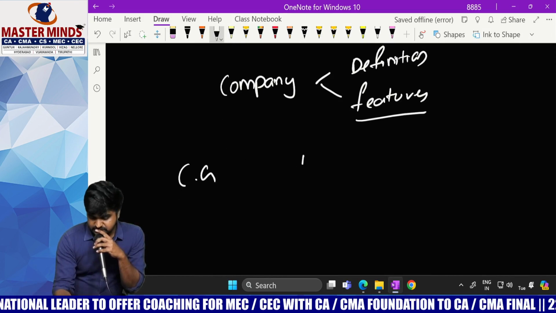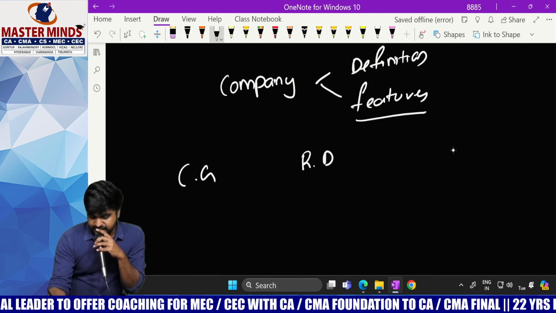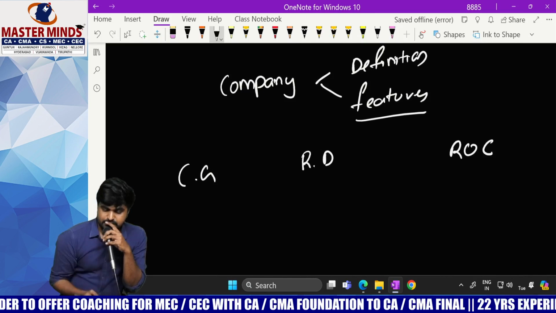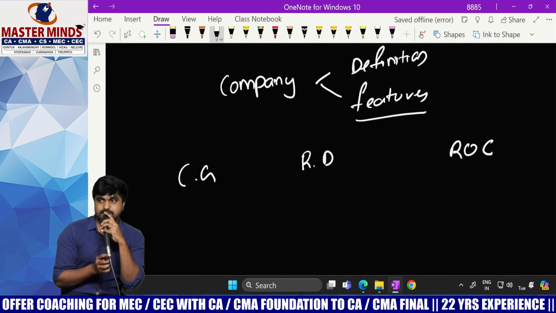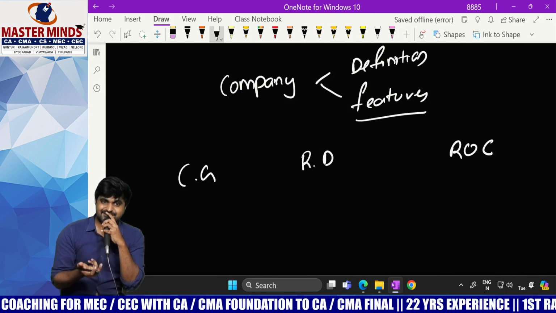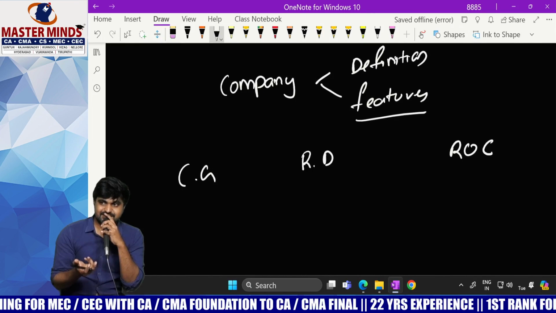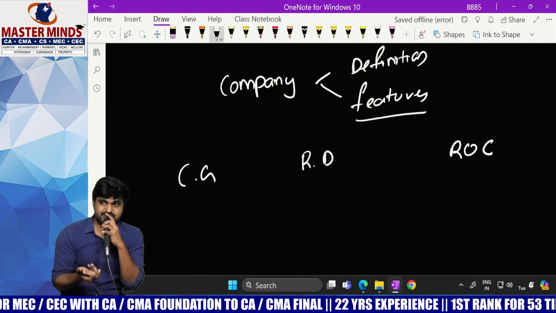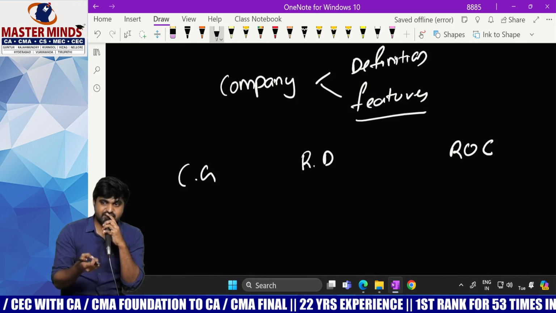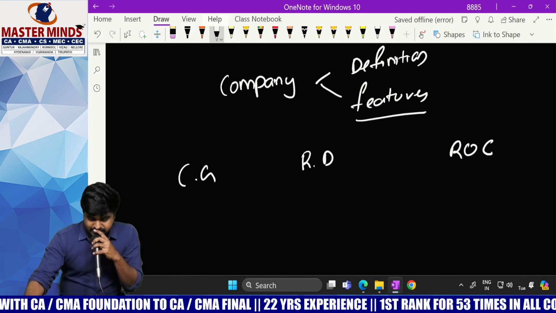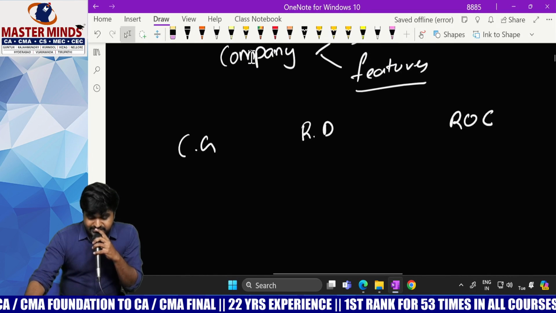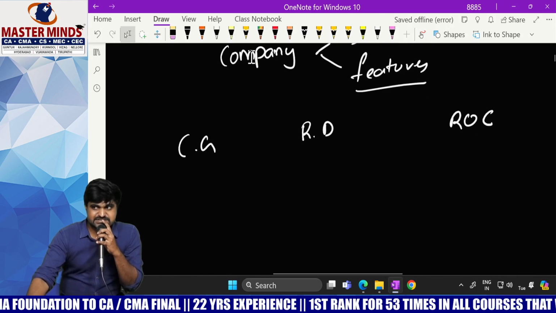Central government, RD and ROC. So who are these people? Central government, regional director, registrar of companies. Then what is their role with respect to the Companies Act?